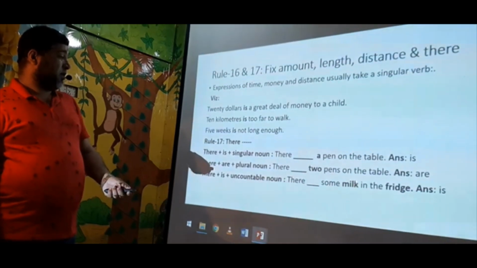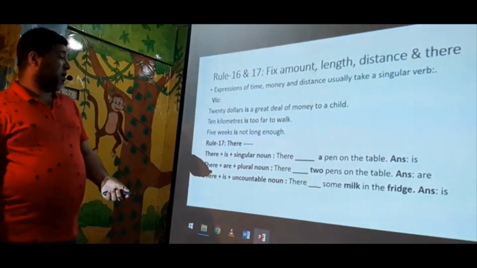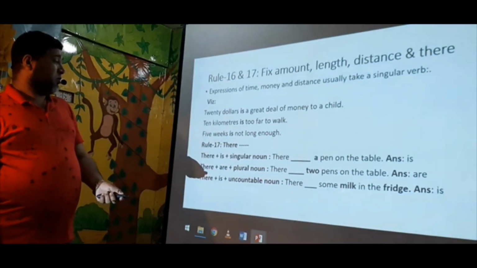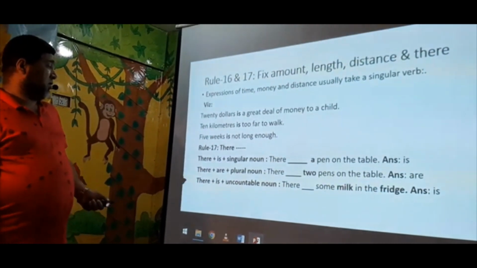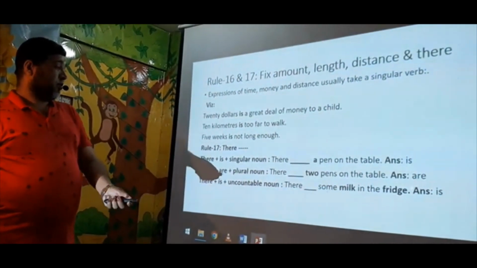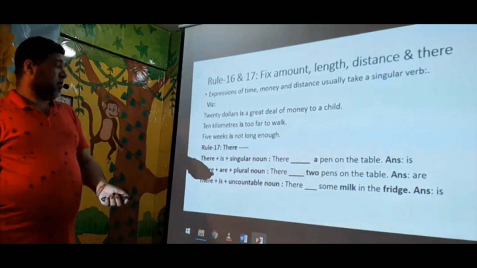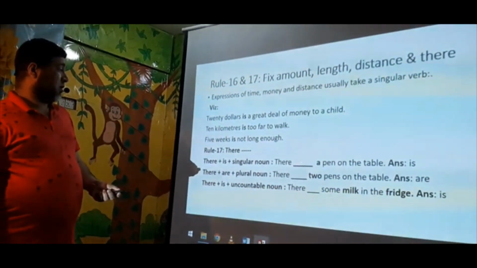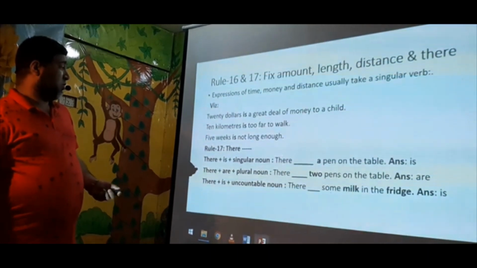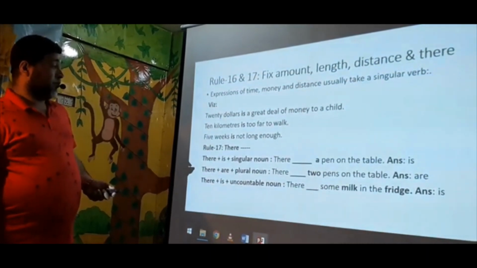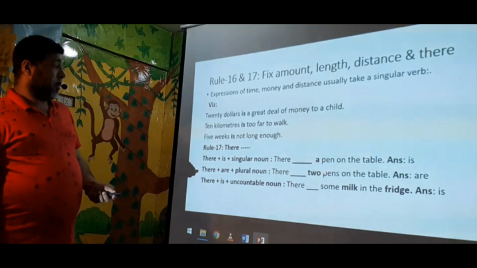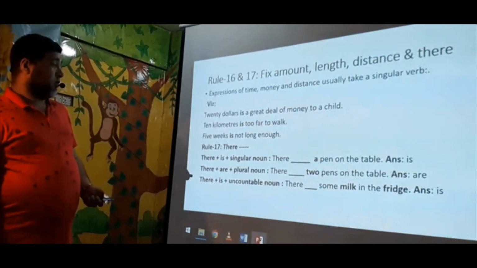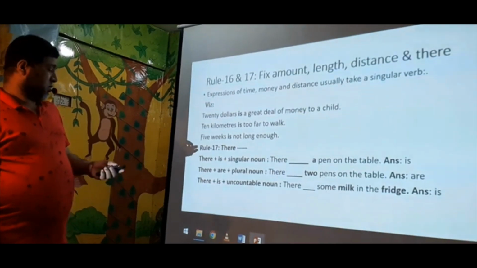Some milk is an uncountable noun, so before an uncountable noun we use is. Answer is: There is some milk in the fridge. So you must be careful while you use there. Follow the subject, whether it is singular, plural, countable or uncountable.